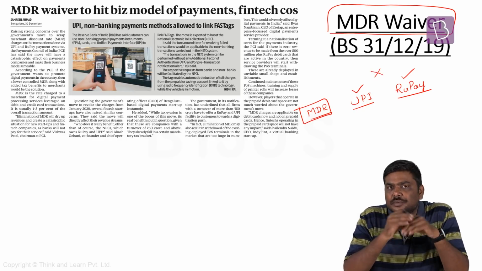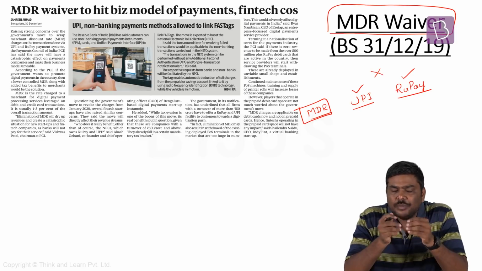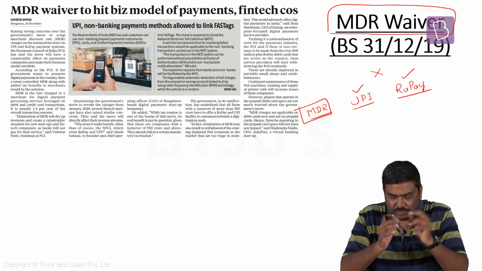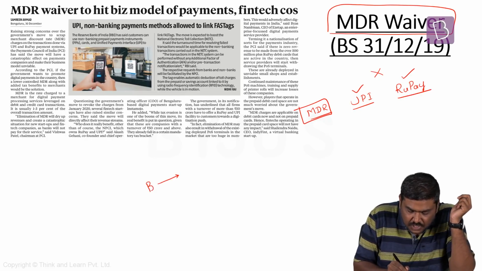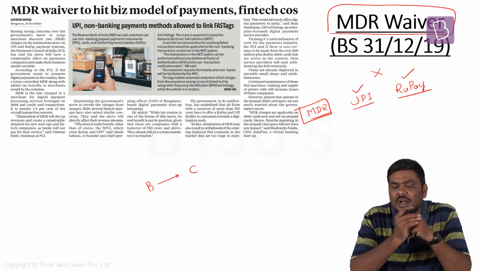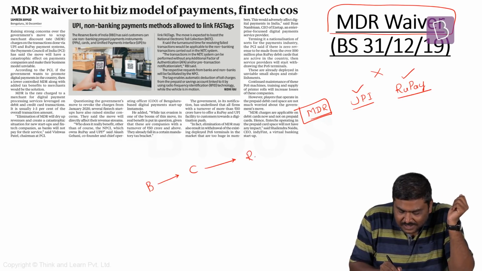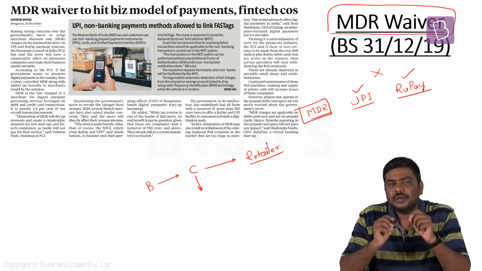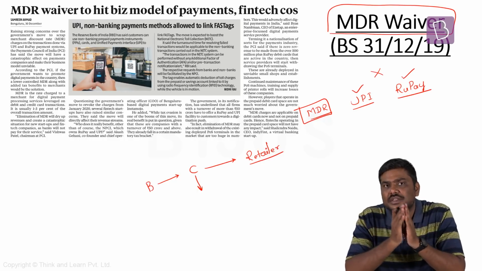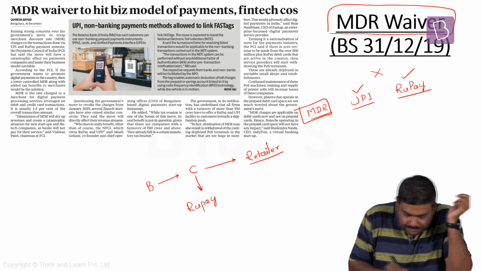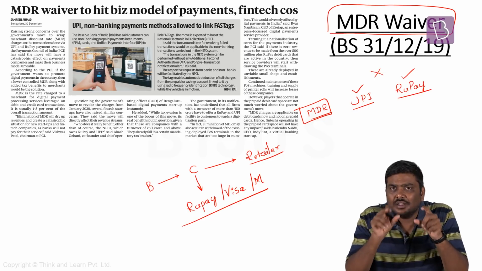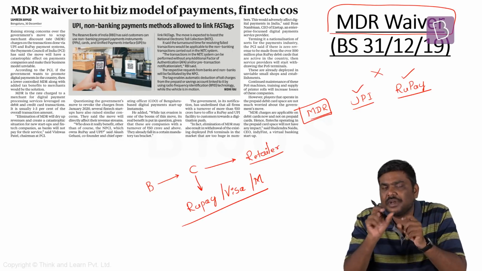Now, before understanding the concept of MDR, please understand, whenever you make a transaction using, let's say, a debit card or a credit card, the basic system is, here is a bank which has issued a card to you. Using this particular card, you'll make a transaction, let's say, at a retailer. For example, a petrol bunk. Now, this particular card is basically issued by one of the companies or fintech companies such as RuPay, Visa, or Mastro. So, usually you'll see in the card, one of the names of these three companies will be printed.